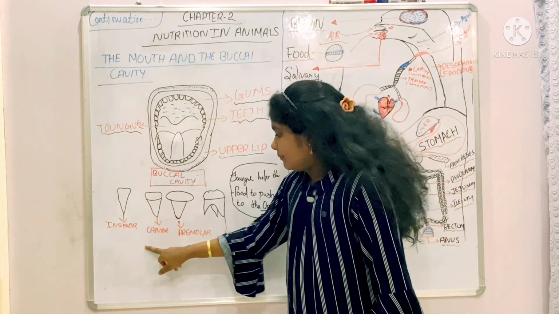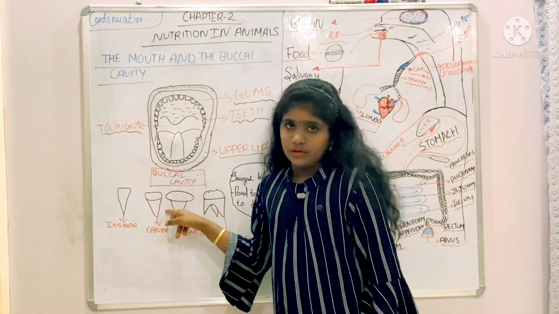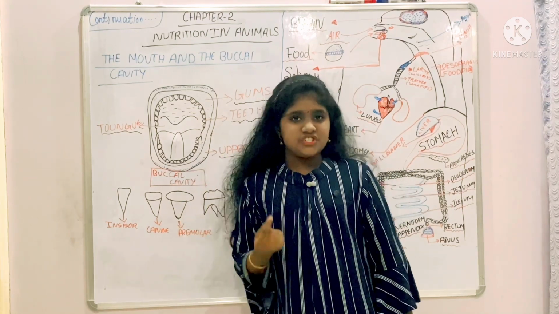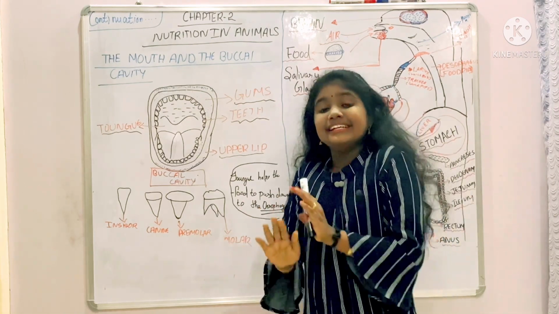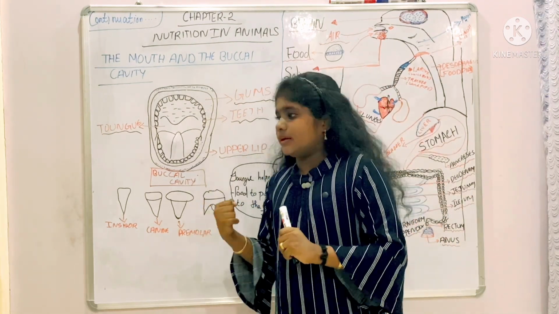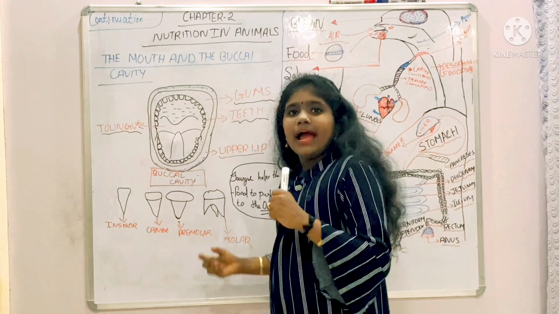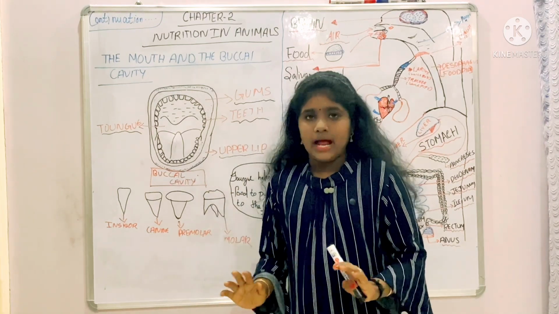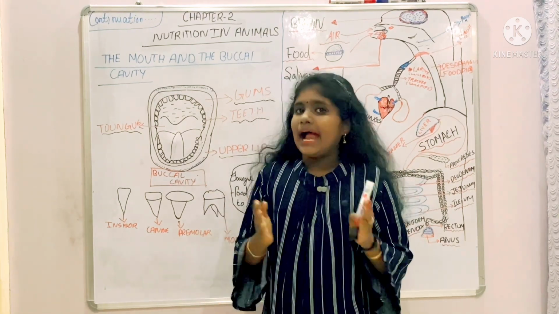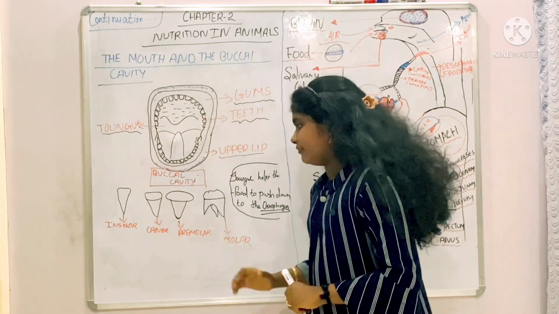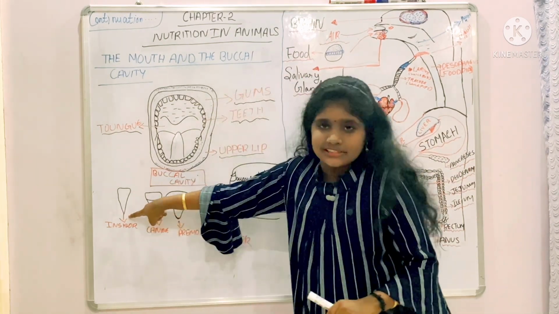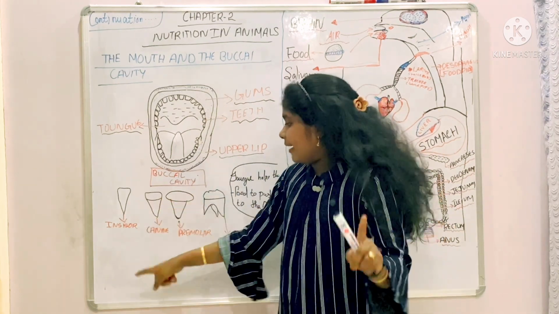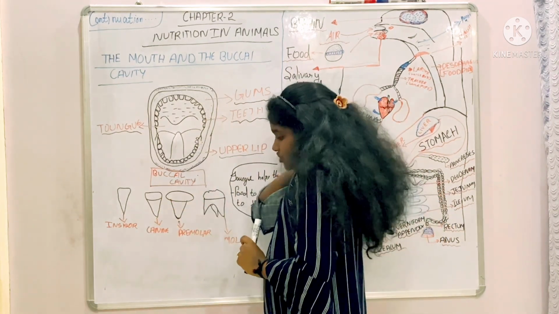So come to this. This is the canine. This also is very sharp. Compared to the incisor, its appearance is very different, and its working is also very different. The incisor is very sharp, like this, and the canine is also very sharp.